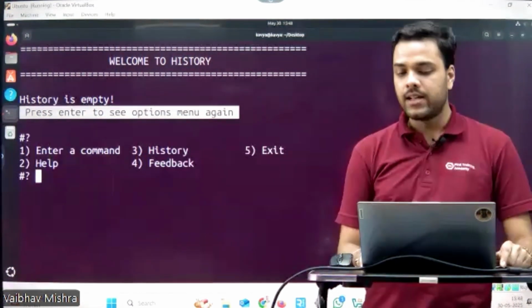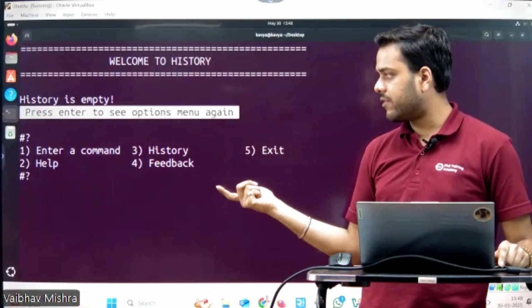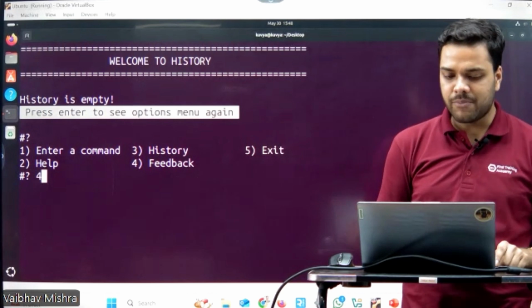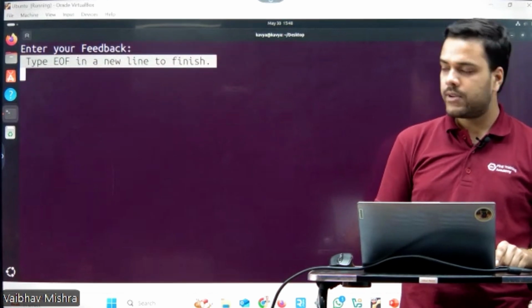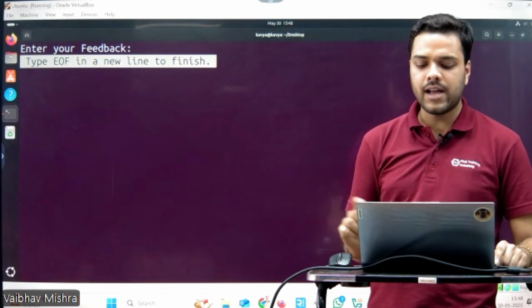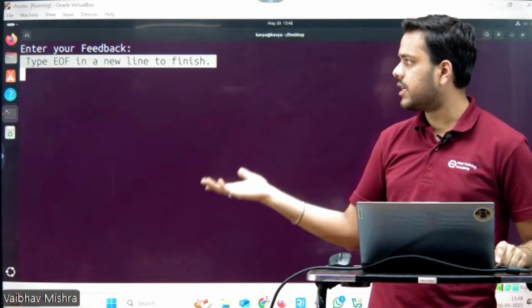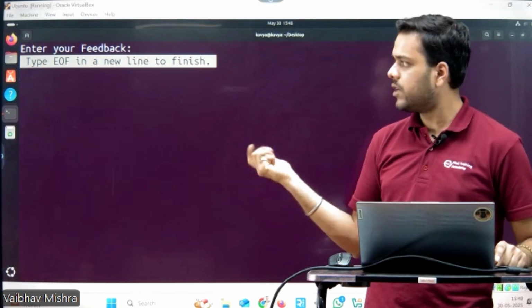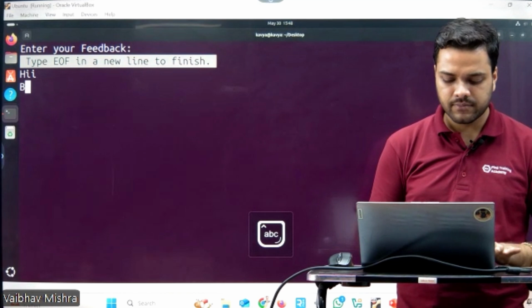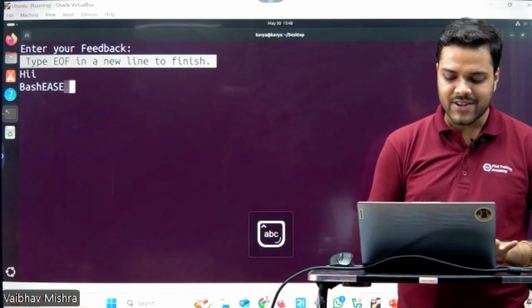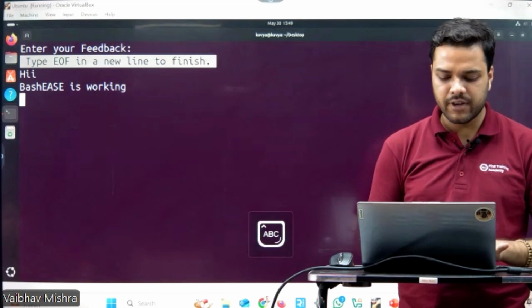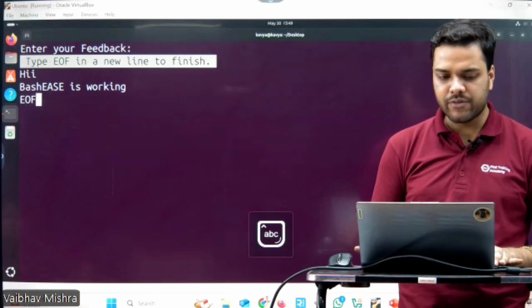Pressing enter, let's move forward to the most exciting feature of our project, that is the feedback section. For feedback, press 4 and enter. Here again, the feedback also supports multiple lines. When you want to end the feedback, in a new line write capital EOF to end it. Suppose let's write a feedback: Hi, BashEASE is working. And to end this feedback, I'll just write capital EOF in a new line.